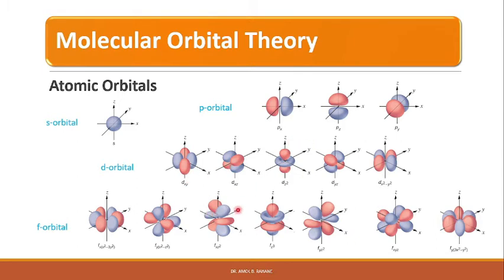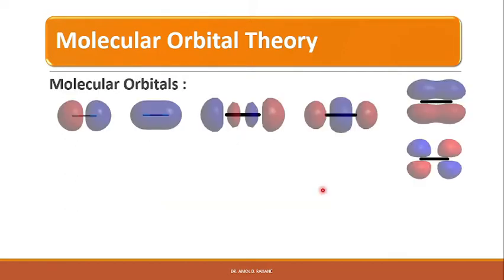The wave function psi, or the orbital, depends on the values of quantum numbers n, l and m, and the spin of the electrons also contributes to the energies of these orbitals. There are definite rules which determine which orbitals are occupied in the ground state and what transitions may take place between different orbitals. So the molecular orbital theory takes the concept of atomic orbitals further to molecules, that is, molecules also have orbitals called molecular orbitals.